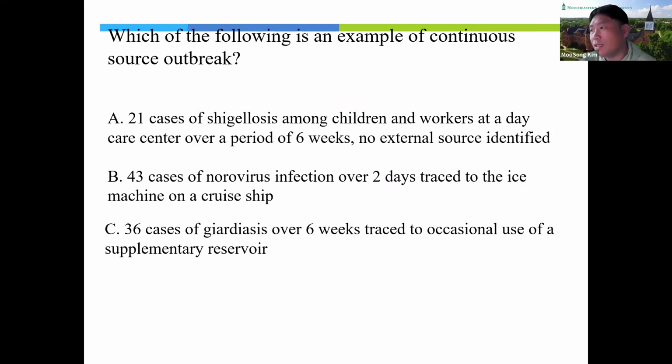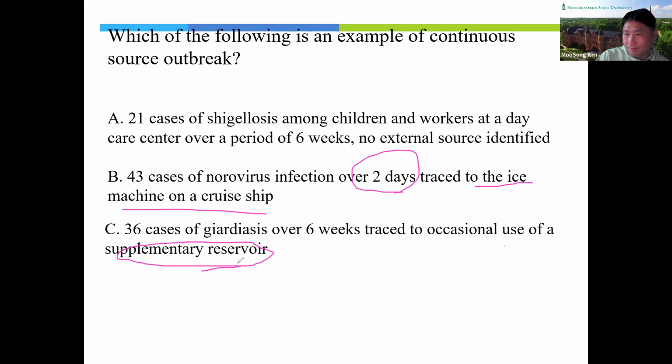Which of the following is an example of a continuous outbreak? This is the same example. B actually indicates a point source outbreak. We found the common source here, but exposure of only 2 days is a brief time, right? So that is the point source. But a continuous source outbreak is exposure to the same source over a longer time. This one, occasional use of a supplemental reservoir, is the common source, and over 6 weeks is the longer time. So that's why the answer should be C.